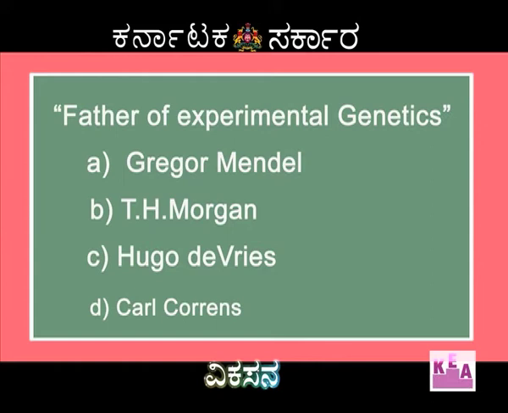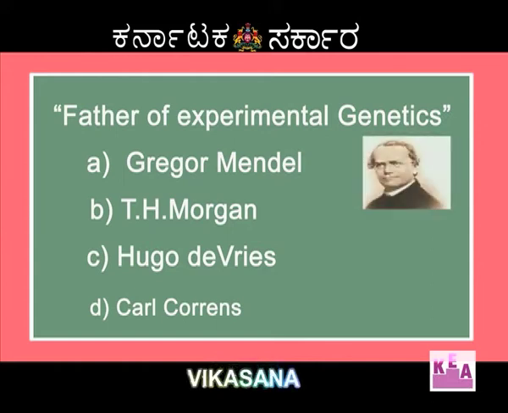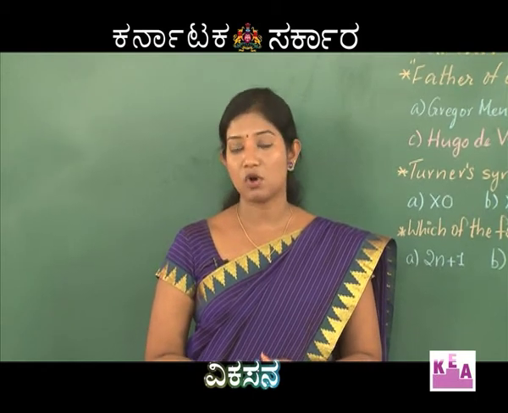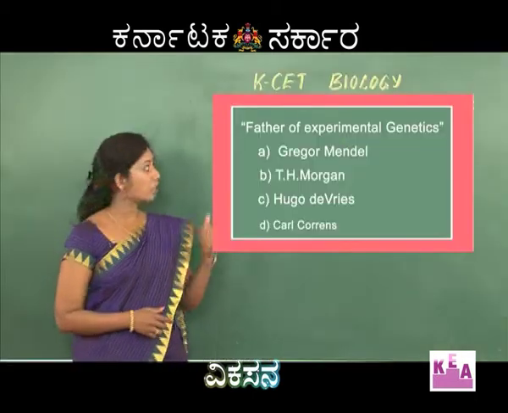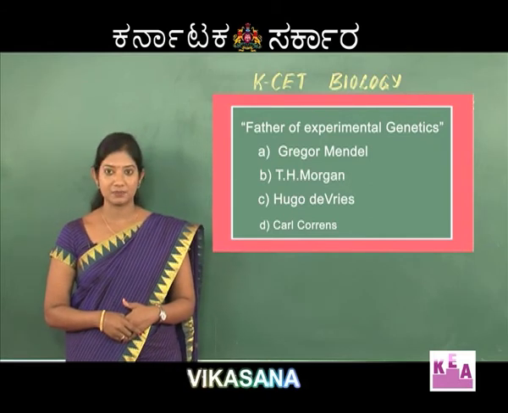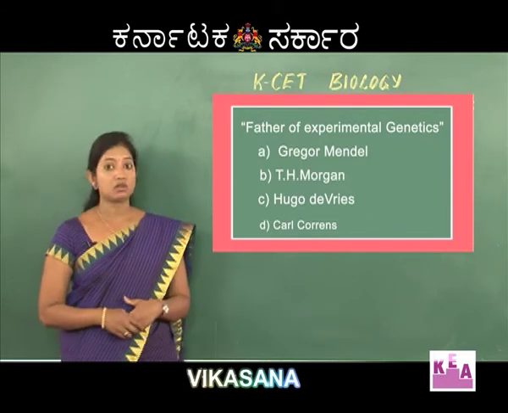Students, when we look at this question, Gregor Mendel is the option that catches our attention because we are all aware Gregor Mendel is called the father of genetics or father of modern genetics. But here the question is father of experimental genetics. So the first option is not the right one.